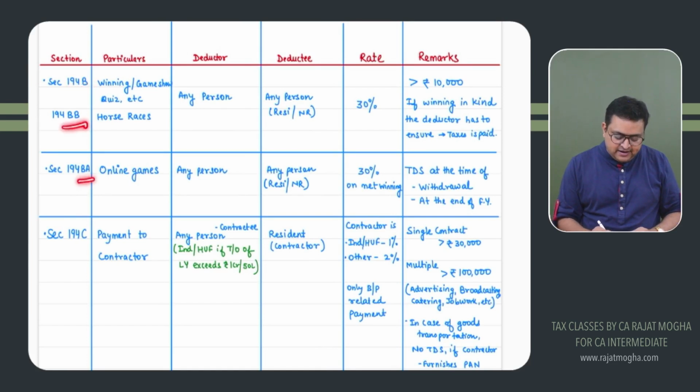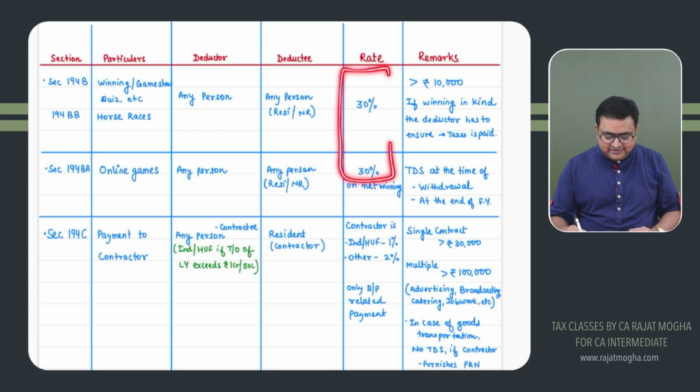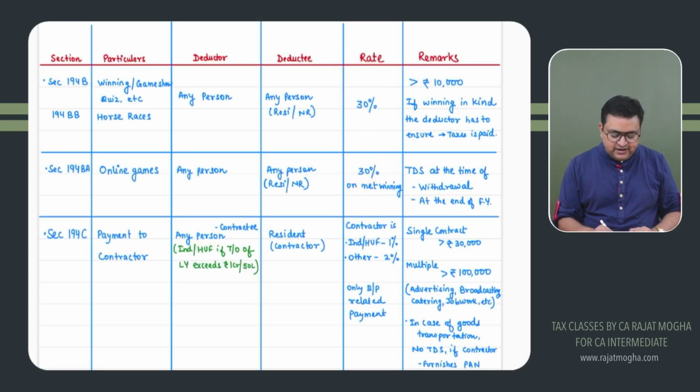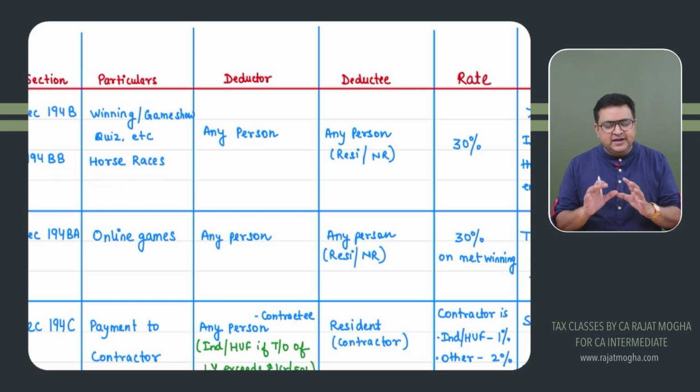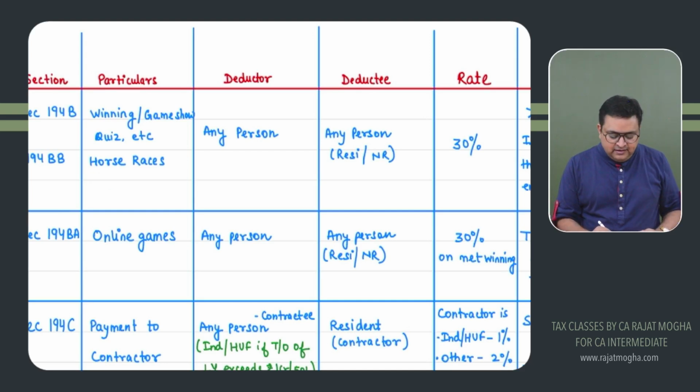194B, double B and BA, quite similar sections. The rate of TDS is 30% in all these cases. Let us first understand 194B and double B. Why am I taking them simultaneously? Because they are almost similar. All the provisions are same. But yes, 194BB is specifically related to winnings from horse races.